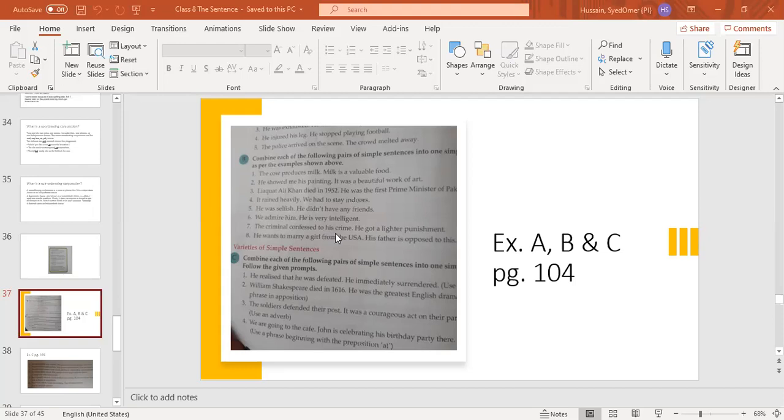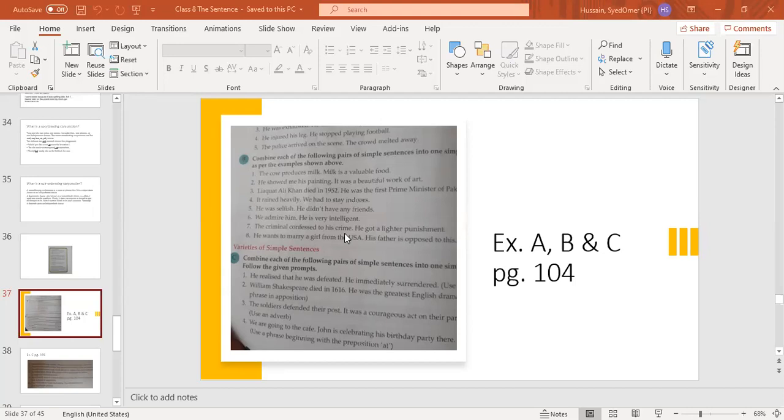Now, look at the example. The cow produces milk. Cow is the subject, produces is a verb. Milk is a valuable food. Milk is the subject, is is a verb. So these are the two independent clauses. Now we have to make them one. It means that we have to use one verb and one subject. We can write it like this: Milk, a valuable food, is produced by the cow.